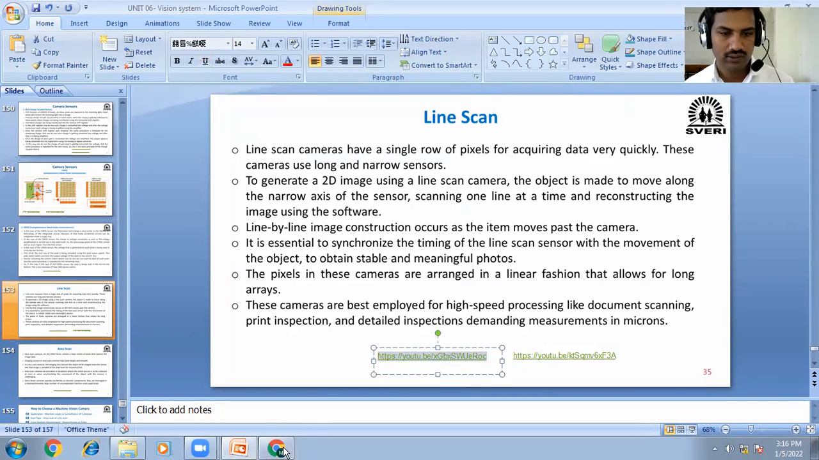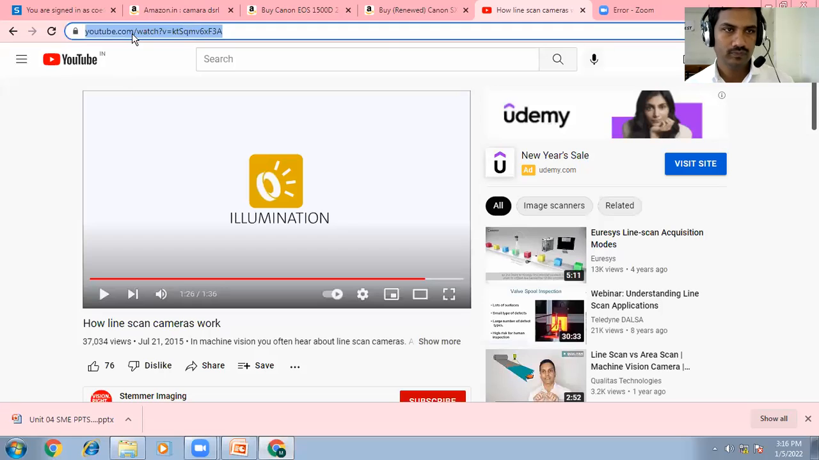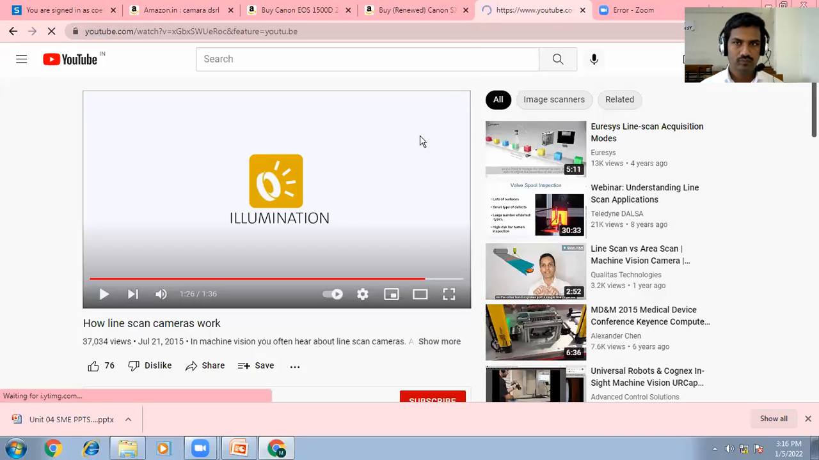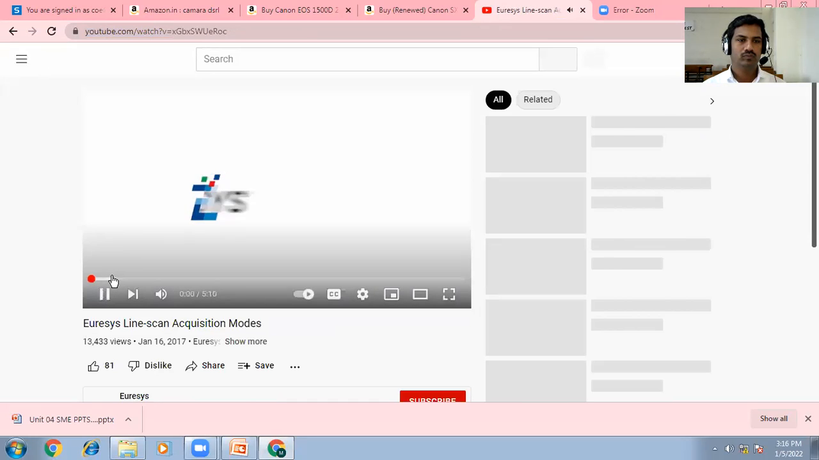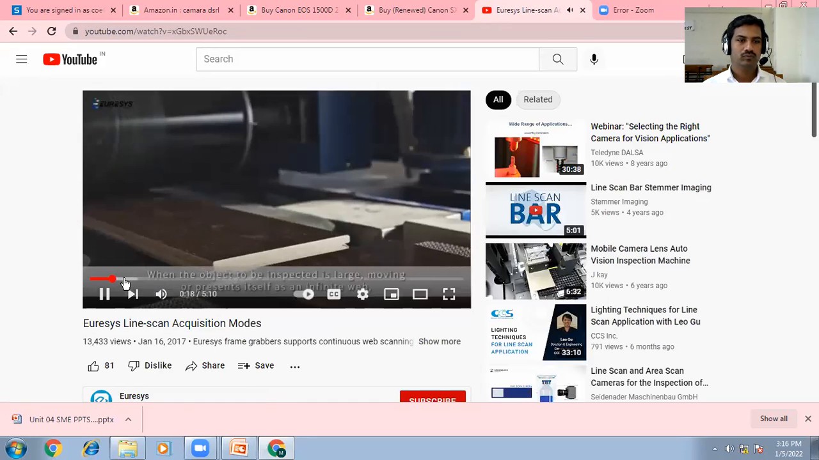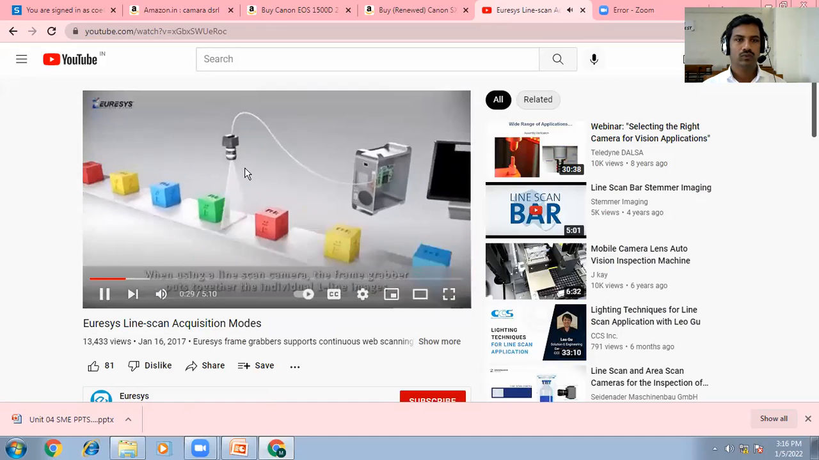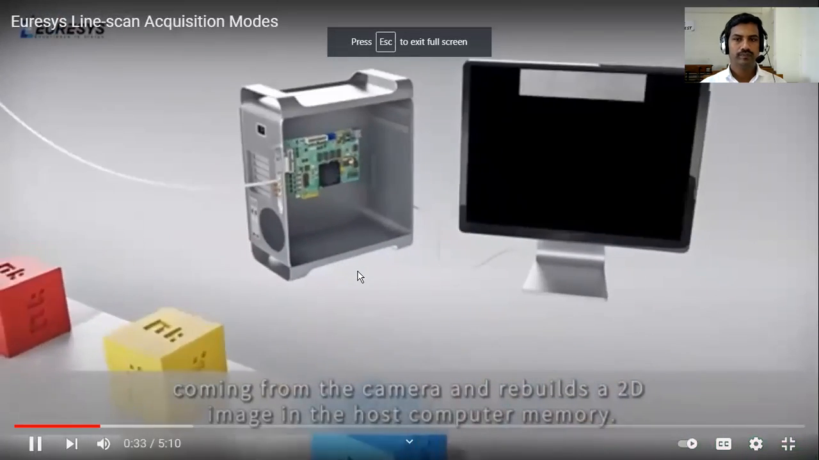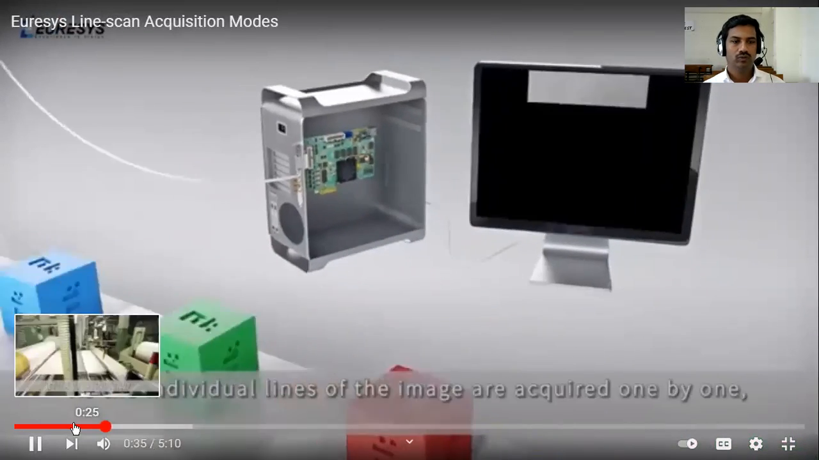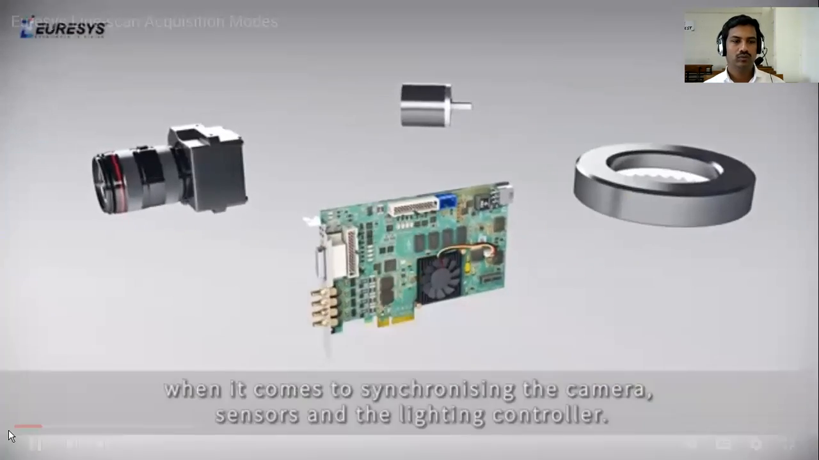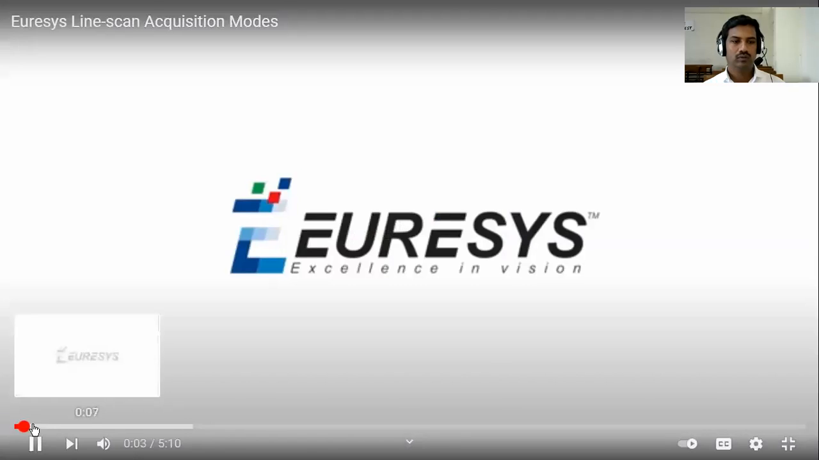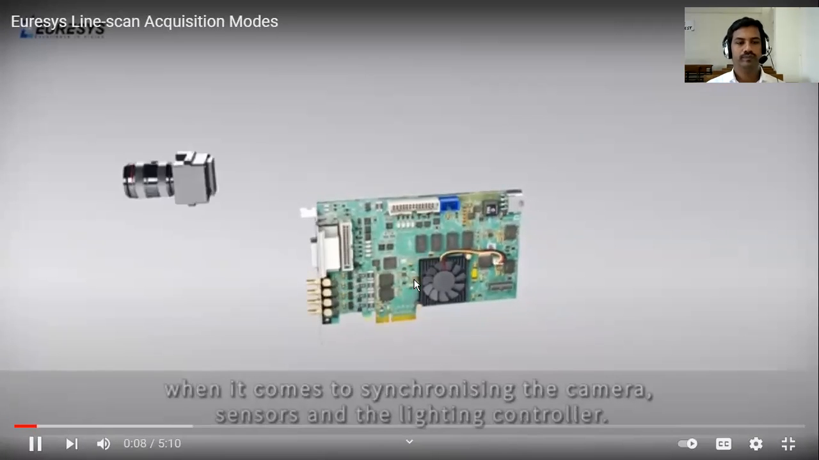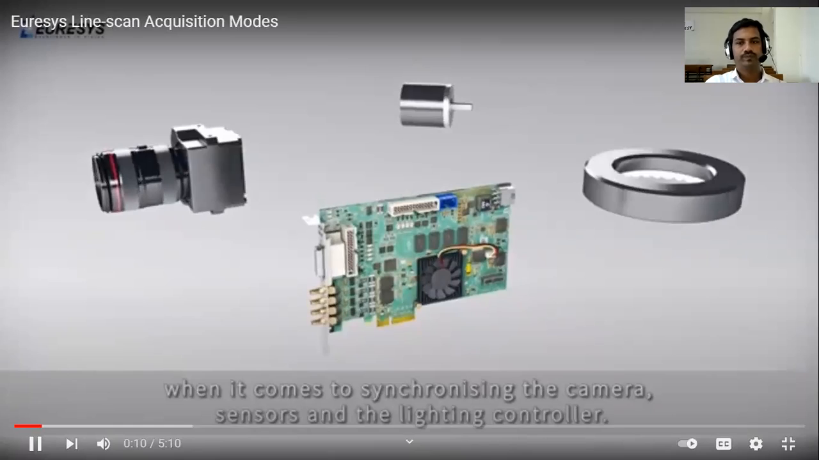I just want to select this one. The frame grabber puts together the individual one-line images coming from the camera and rebuilds a 2D image in the host computer memory. As the individual lines and the lighting controller. This frame grabber card matters when it comes to synchronizing the camera, sensors, and the lighting controller.